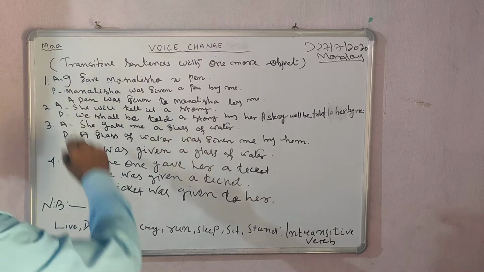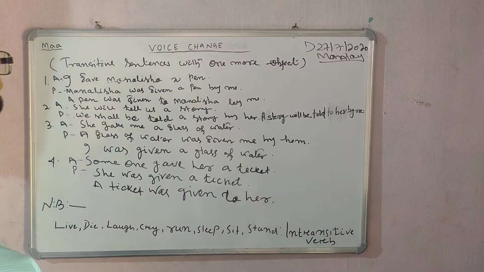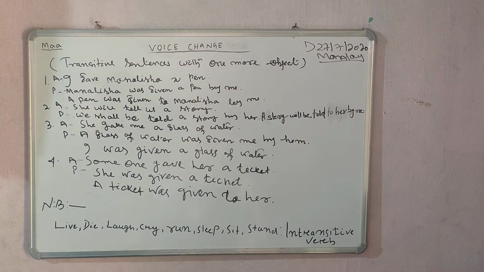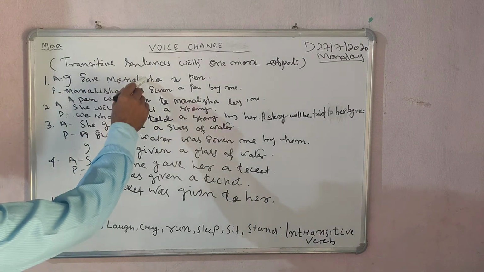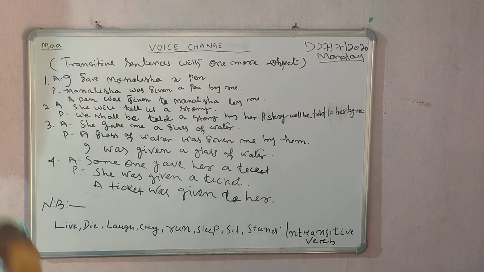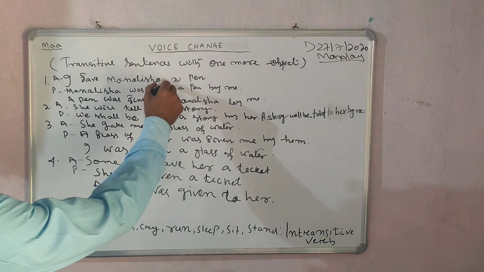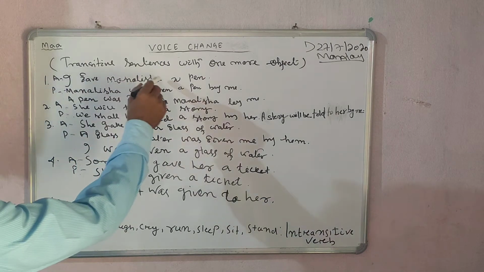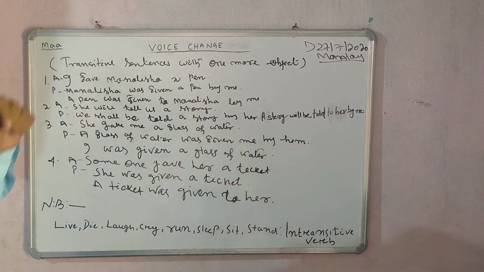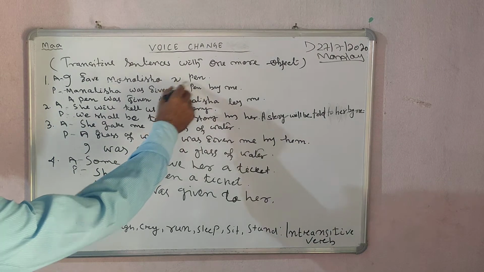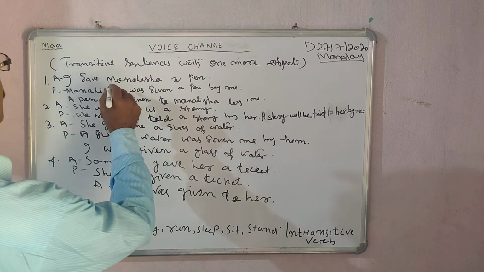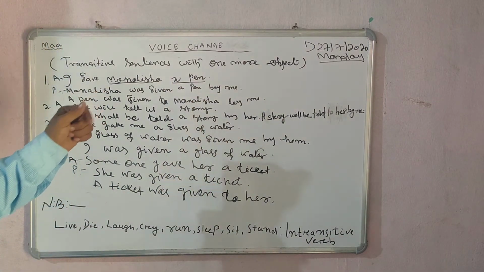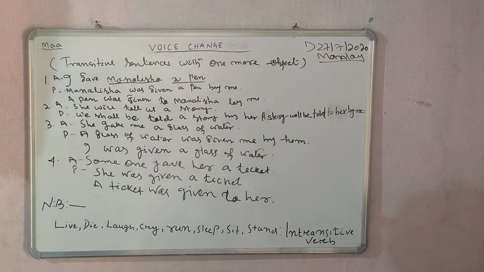Here also, this sentence is based upon one more object. What one more object? I gave Mona Lisa. Mona Lisa is the object here. If I put a full stop here, then it will be a complete sentence. The next one is pen. Pen is also an object. Mona Lisa and a pen. Here is one more object. Two objects are here.